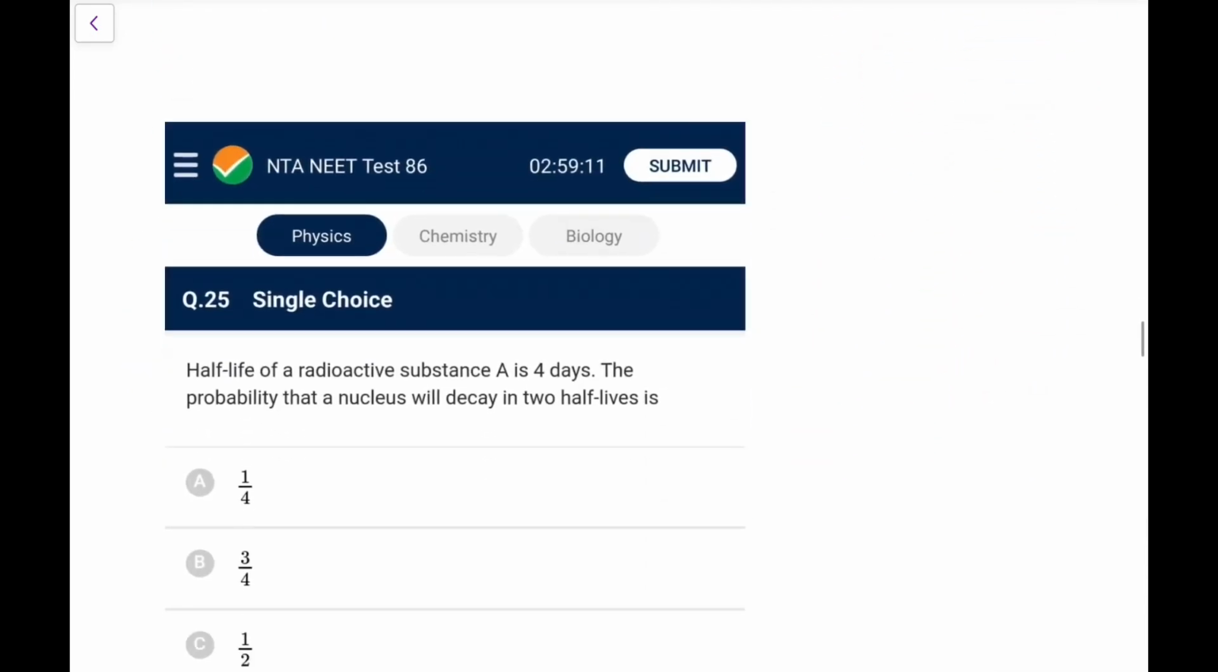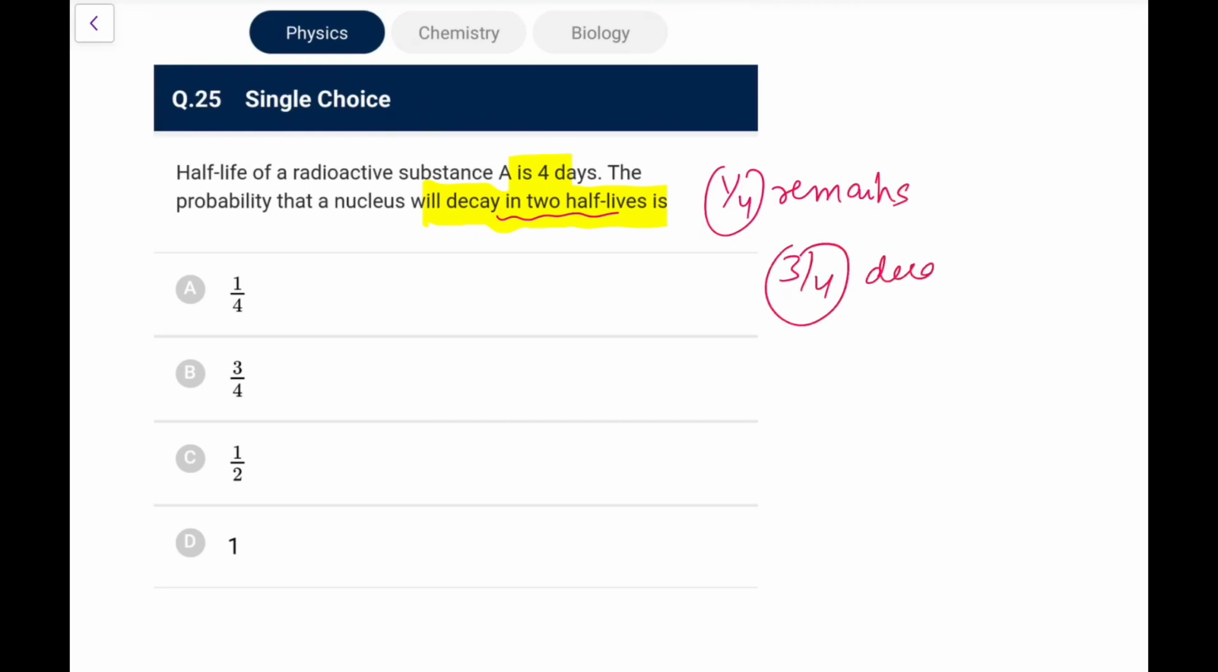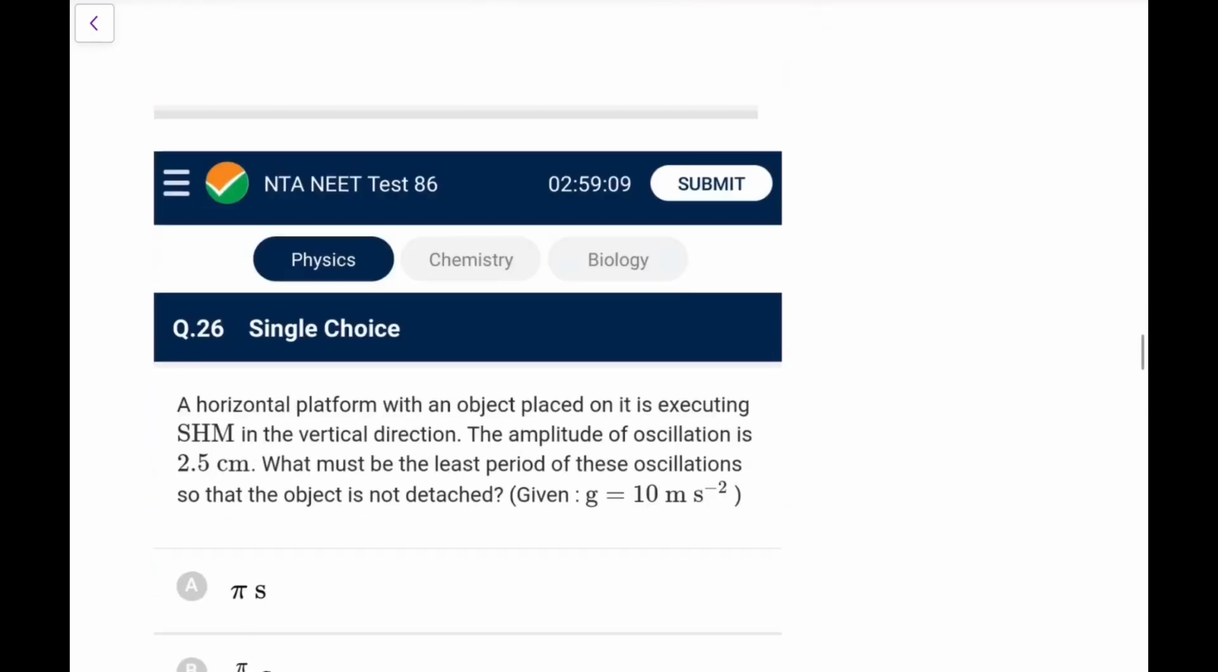You can do very common style questions. Half-life of a substance is 4 days. The probability that a nucleus will decay into half-lives. First of all, we know after 2 half-lives only 1/4 remains, that means 3/4 undergoes the decay. So 3/4 is the probability it will decay, 1/4 is it will survive. Next.